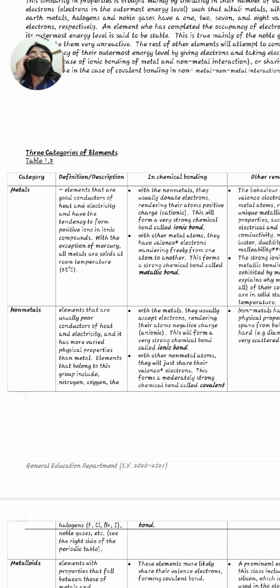So why is it called a good conductor of electricity? Because of the presence of elements like copper. There are elements present that are good conductors of electricity. That's why metals are called good conductors of electricity.